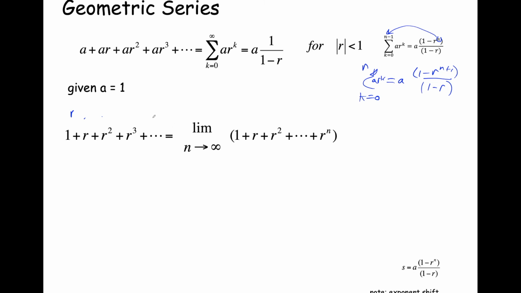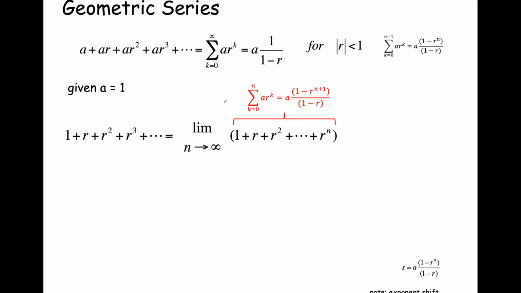So now, knowing that we have n as the upper bound in our index, we have the first term up through the n minus 1 term, and then the nth term, so a total of n plus 1 terms. We're going to take the limit as n goes to infinity, right? So that's talking about the infinite geometric sequence, not just the first n terms. And so that's equal to 1 plus r plus r squared, up to r to the n, and then we're going to take the limit, i.e. let n get very, very big, representing an infinite number of terms for our geometric sequence.